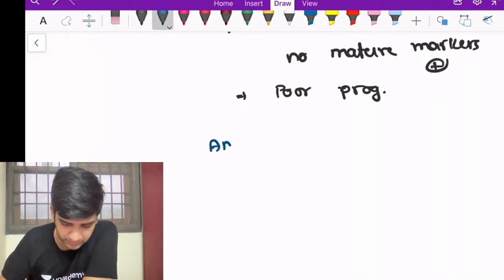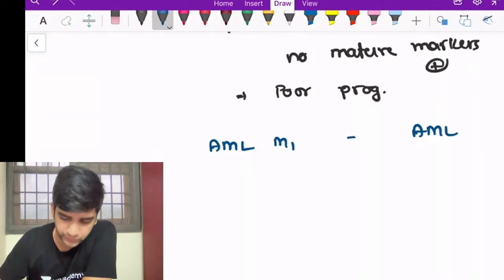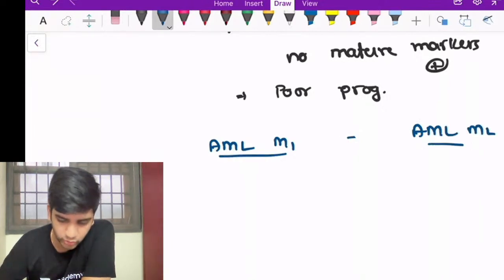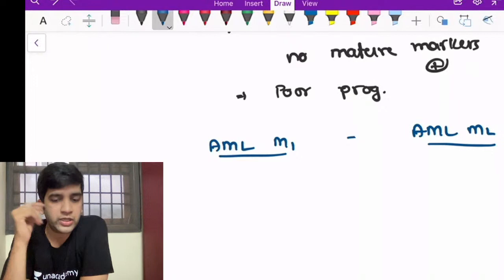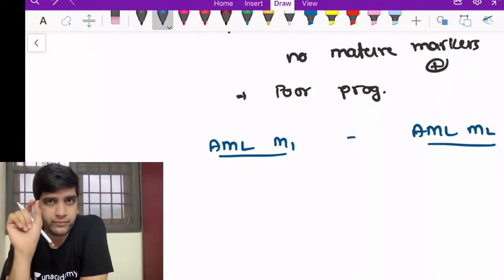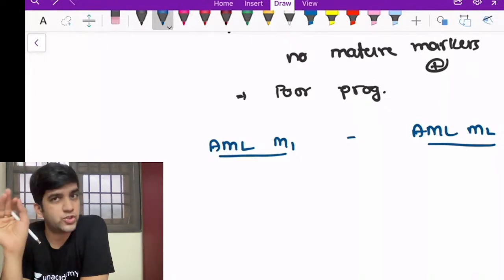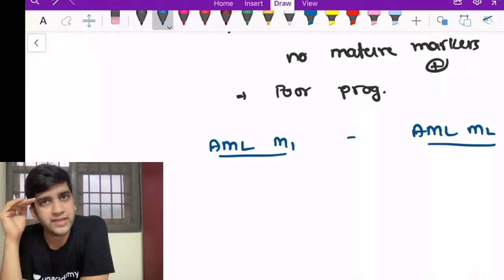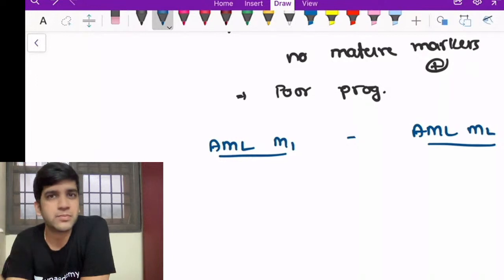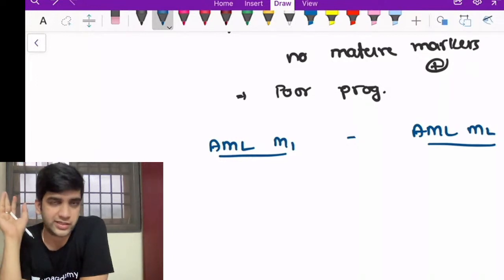Welcome to AML M1 and AML M2. So you saw M0, then we'll go to M1 and M2. Both AML M1 and M2 are based on the maturation, not the differentiation. Here, both of them are behaving like myeloid lineage only, which means a perfect granulocyte-like lineage, a neutrophil-like lineage, right?